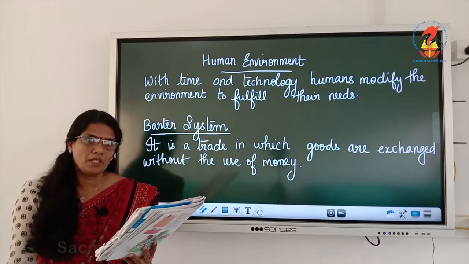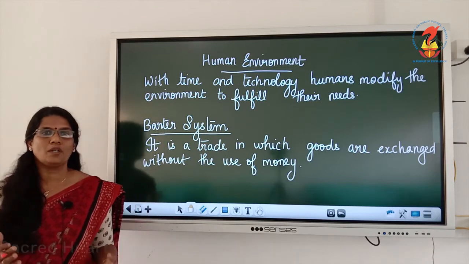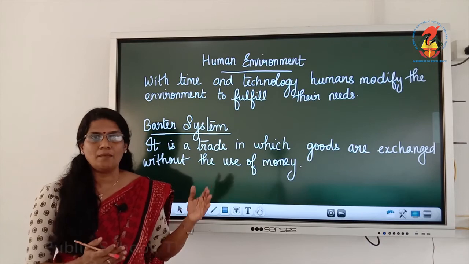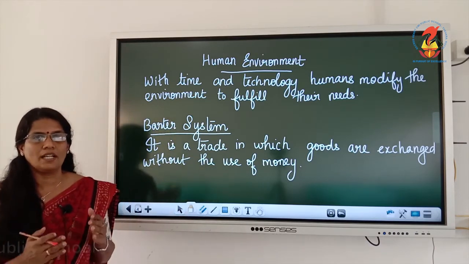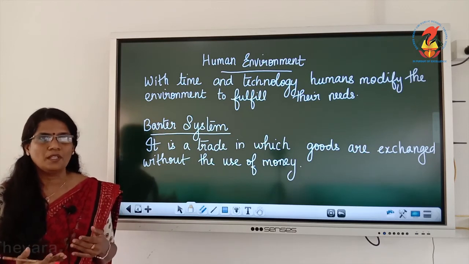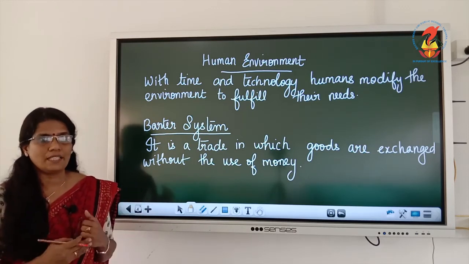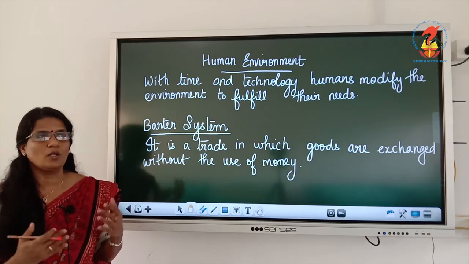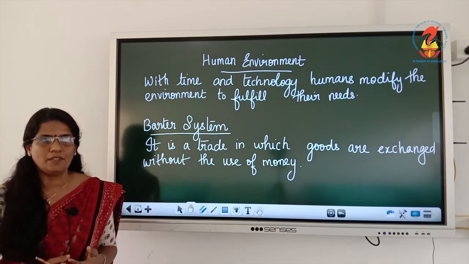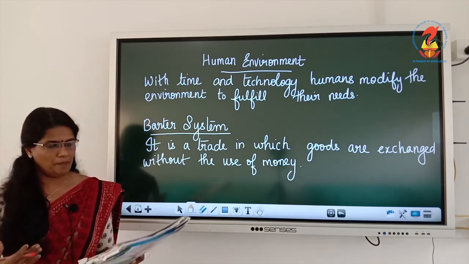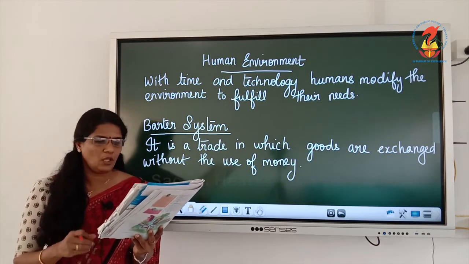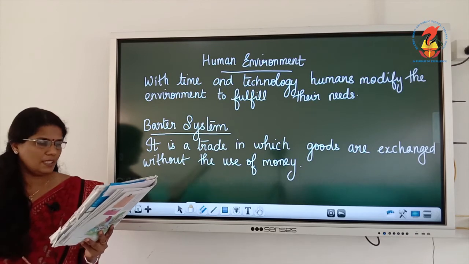How did human environment change? Earlier human beings were like nomadic people, they didn't have any settled life. Then with time and technology they started living in a particular area, they had a settled life, they started growing crops. Then the wheel was invented, then roads and railways and machines, industrial equipment, all this was developed, and people have a modified life. Why have they done so? In order to fulfill their requirements, and transportation became faster.